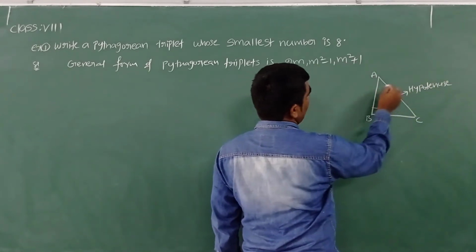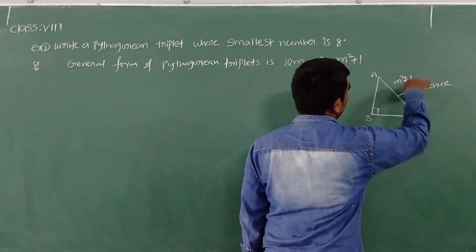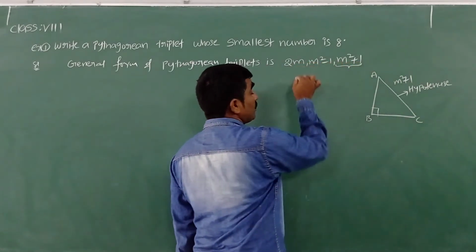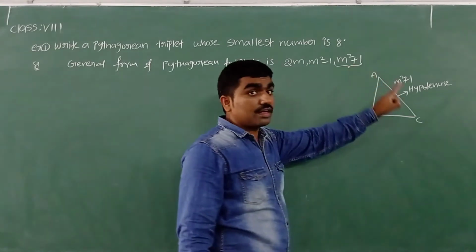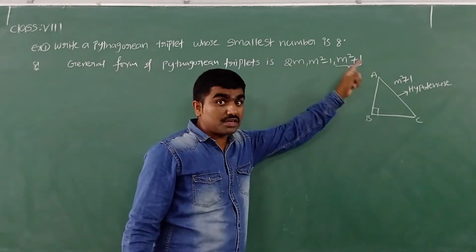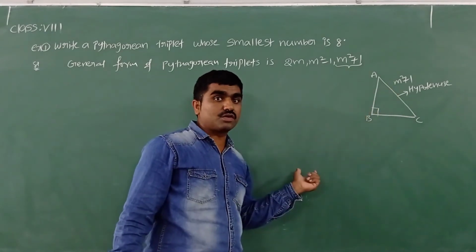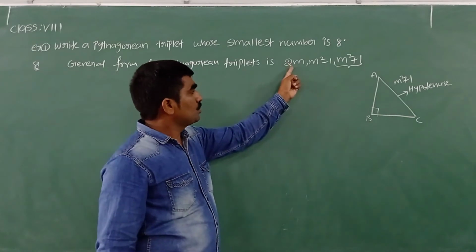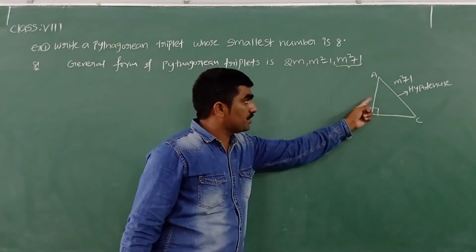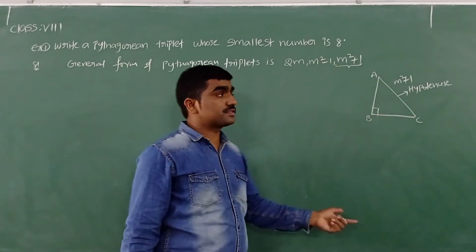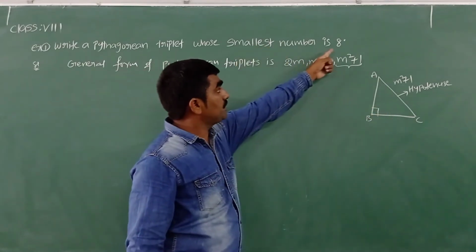Hypotenuse length is, I said, always m square plus 1. In these three, always m square plus 1 is the greater value. Why? Because by taking different m values from natural numbers, as I explained just now, we got this always greater. Now from the other two, 2m is base and m square minus 1 is height, or 2m is height and m square minus 1 is base. Now the smallest number is 8.